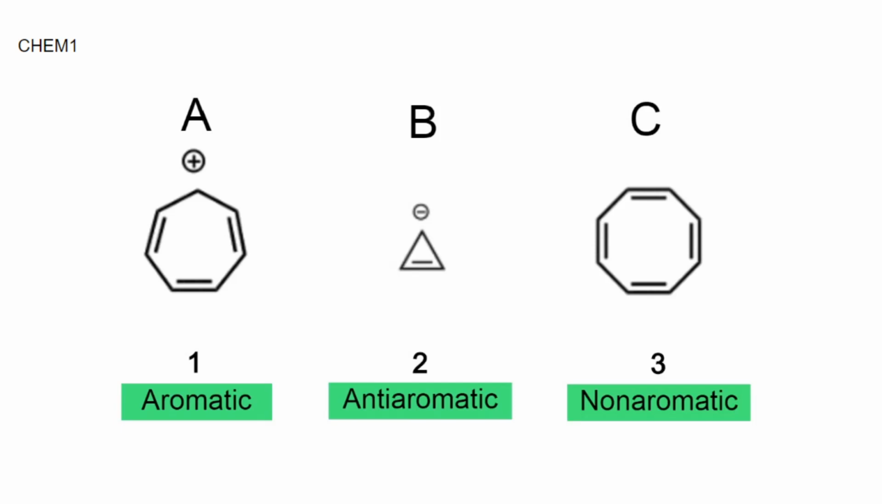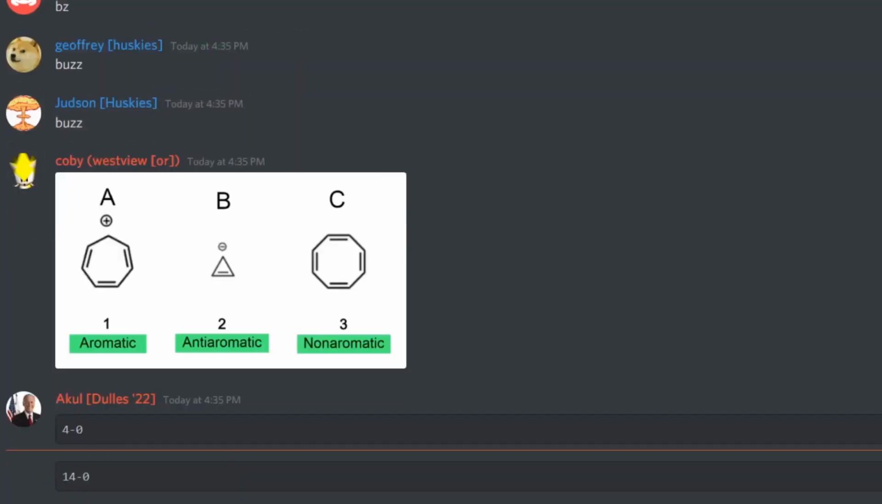So make sure you say it as A is 1, B is 2, C is 3. Okay, I agree with that. We have a lot of time though, so make sure. I'll recount 1, 2, 3. 5 seconds. A is 1, B is 2, C is 3. That is correct. 10 points.